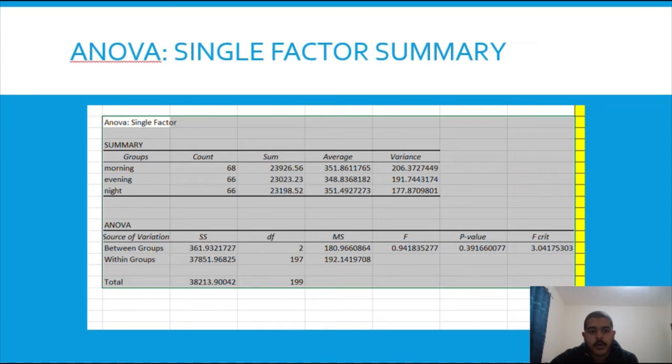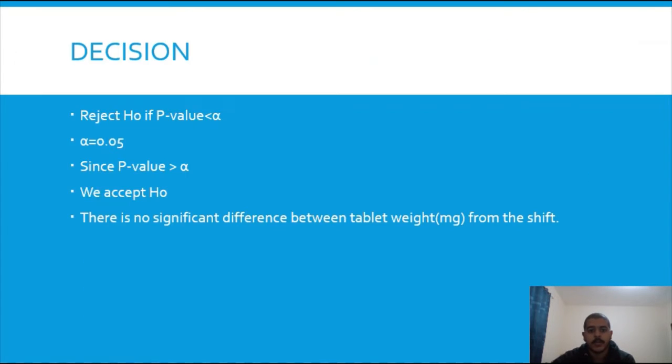We compare the p-value with the selected significance level, which is 0.05. According to our decision rule, we reject the null hypothesis and accept the alternative hypothesis if the p-value is smaller than alpha. However, according to our result, we will accept the null hypothesis since our p-value is larger than alpha. Based on the result, we conclude that there is no significant difference in tablet weight for different shifts.